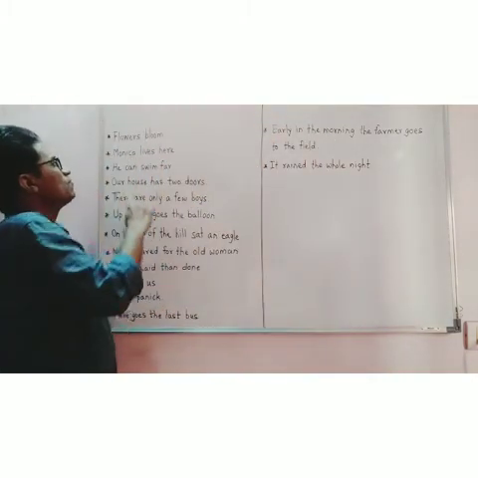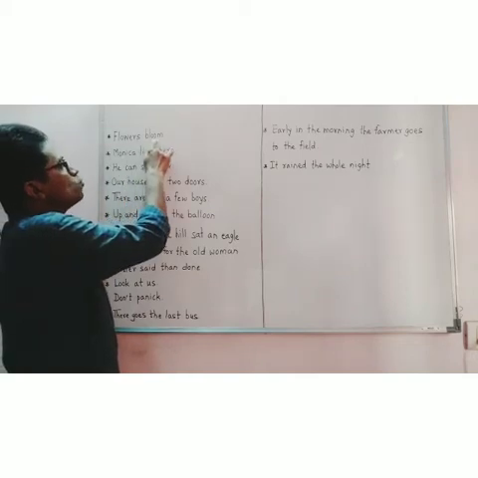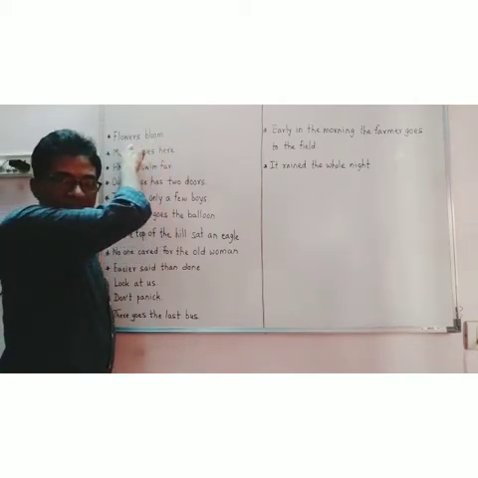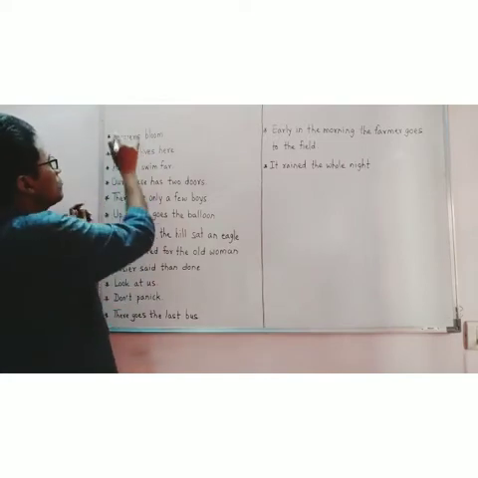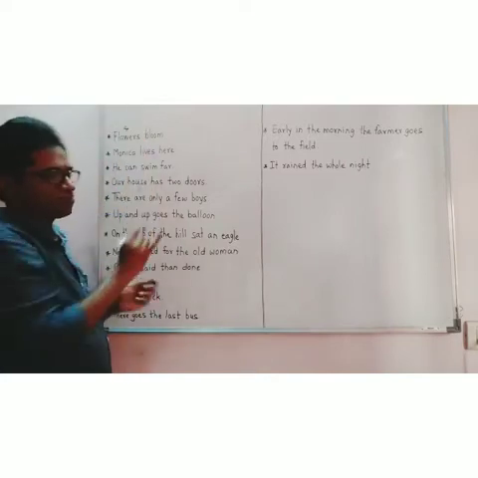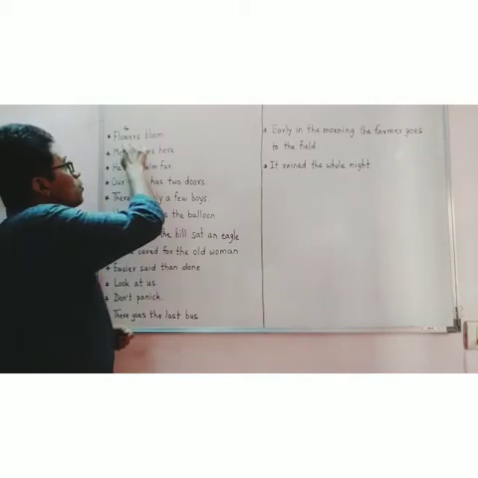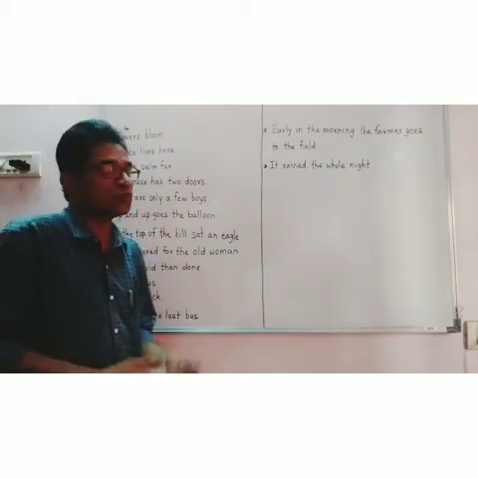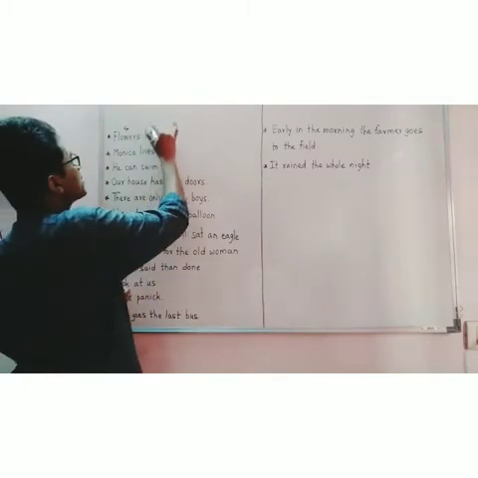Look here. Flowers bloom. We have named flowers. So flowers is the subject. And about the subject, this word bloom says something. So this is the predicate.